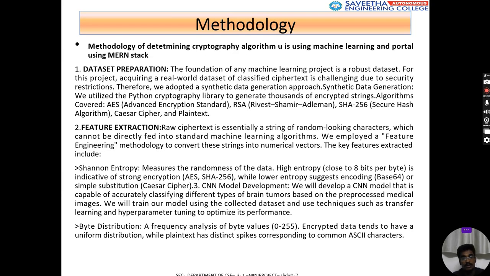What is the methodology of this? Our system is designed as a full stack application, that is, a web development project. Here it has mainly three parts: the front end, back end, and the model. The front end is built using CSS, JavaScript, and HTML, where the user can paste the text and view the algorithm which the text has.